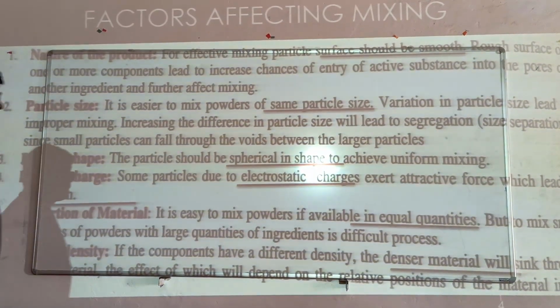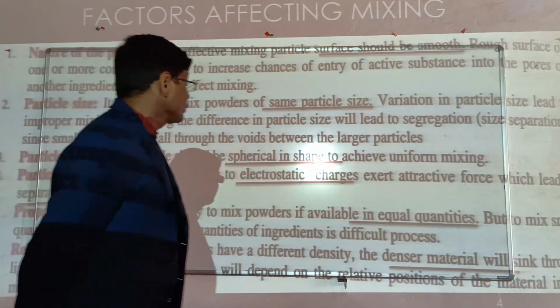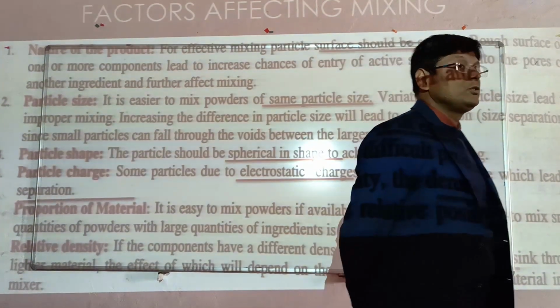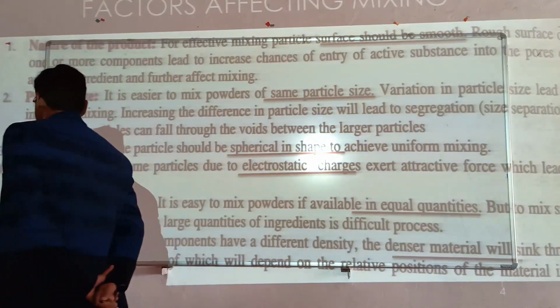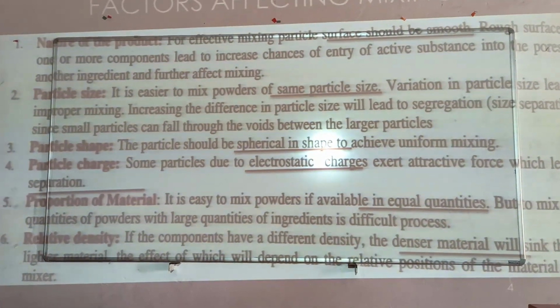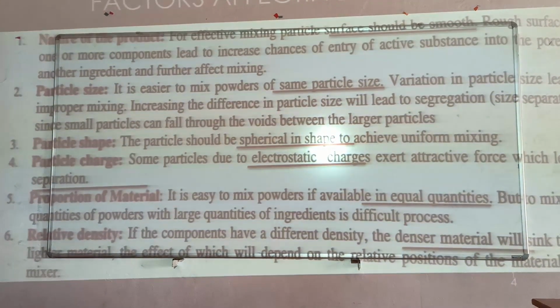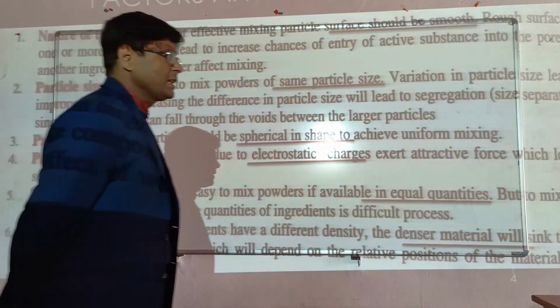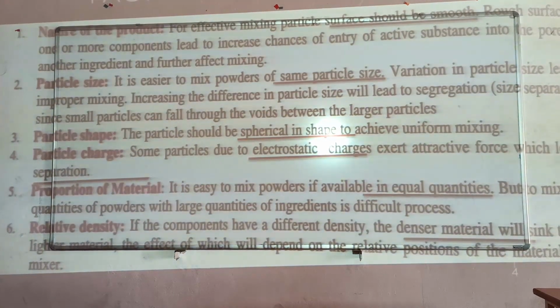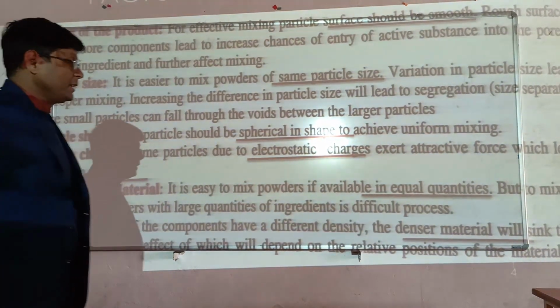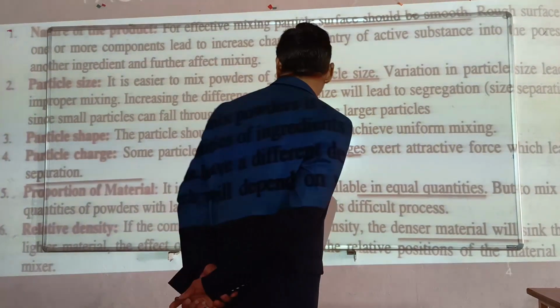Next is particle shape. Particles should be spherical in shape to achieve uniform mixing. Just like size, shape is also very important, and the spherical shape is more efficient as compared to other shapes.